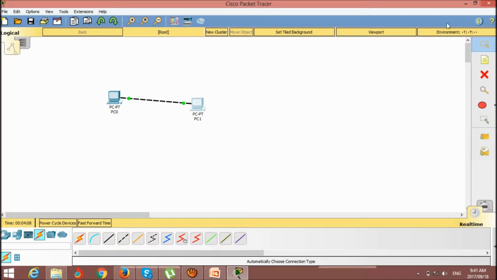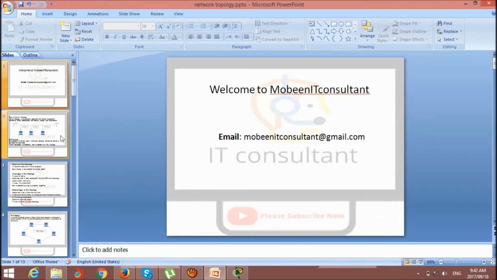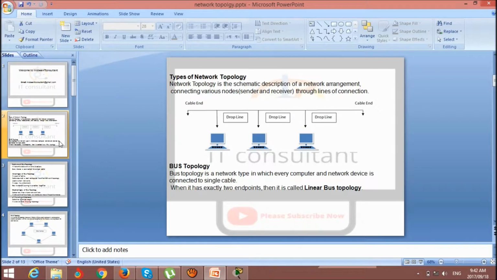Let's see again in the presentation view. Here is the presentation. First, let's talk about the topologies. There are, at this time, 5 topologies. The first one is the bus topology, and you are looking at a picture of the bus topology. The bus topology is a network in which every computer and network device is connected to a single cable.